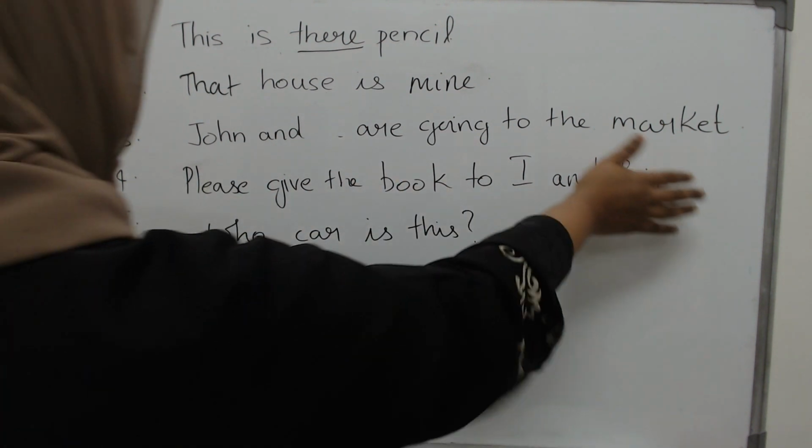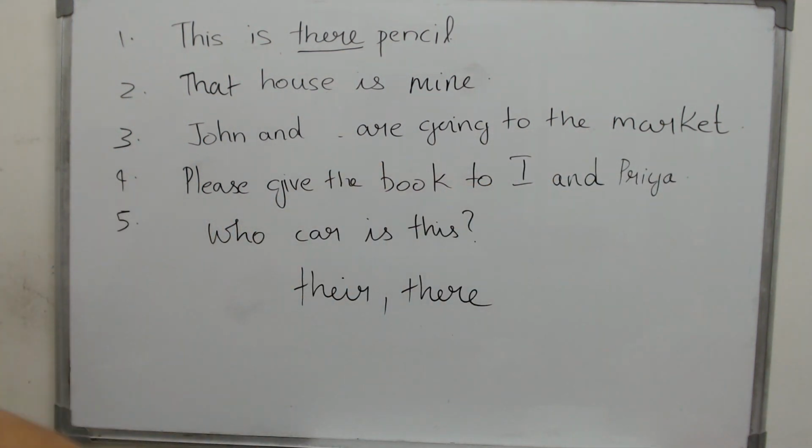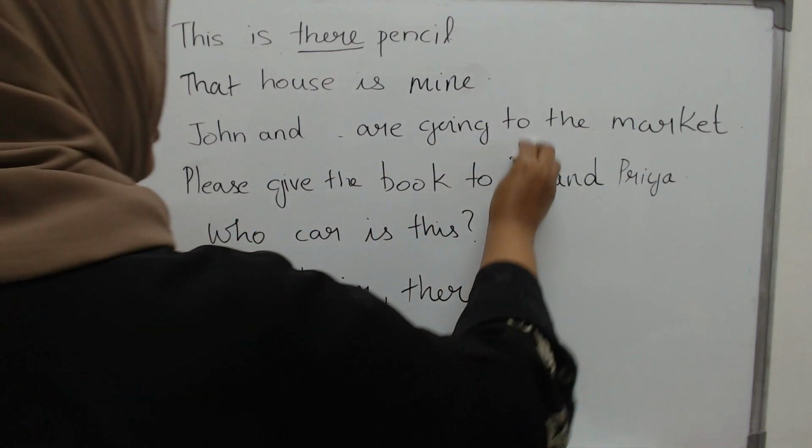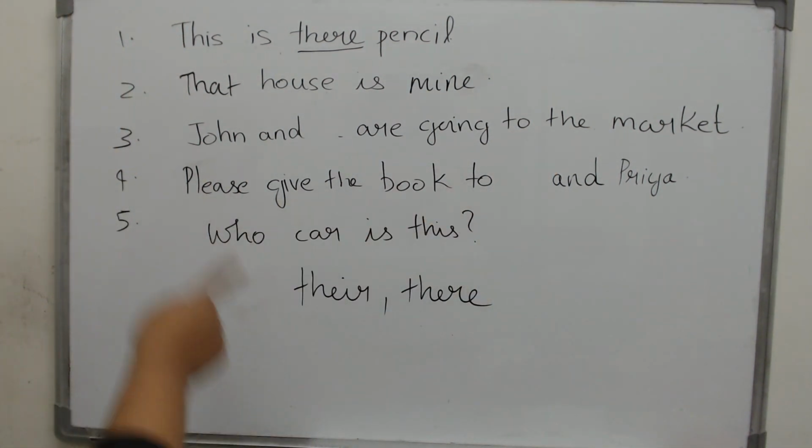Now forget Priya. Even if you don't have Priya, does this make sense? Give the book to I? No. Give the book to me. And again the name will come first. Please give the book to Priya and me.